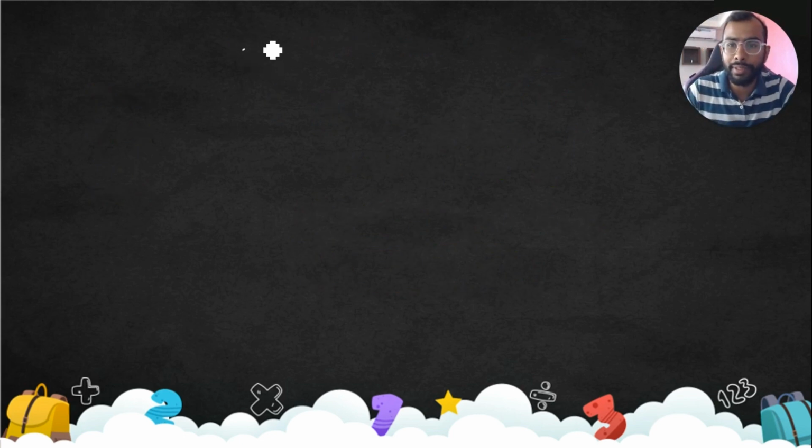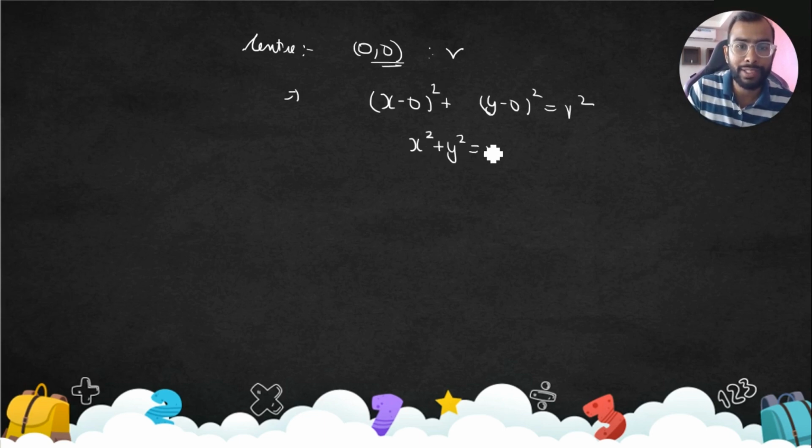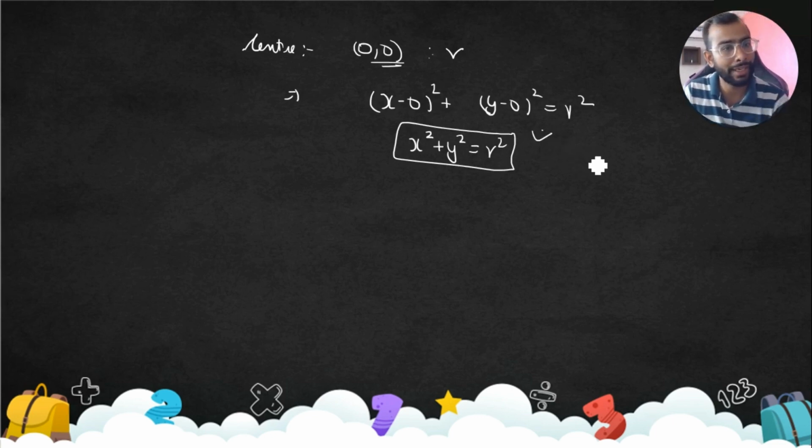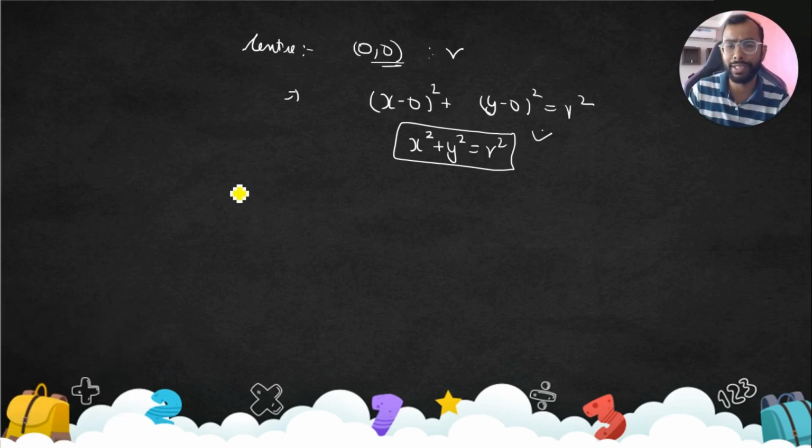Now, what will happen if the center is 0 comma 0 and the radius is r? We know the equation would be (x minus 0) square plus (y minus 0) square is equal to r square. So, very important: x square plus y square is equal to r square is the equation of a circle directly with center 0 comma 0. Easy, right? It's not a big deal. We are starting from the basics only.